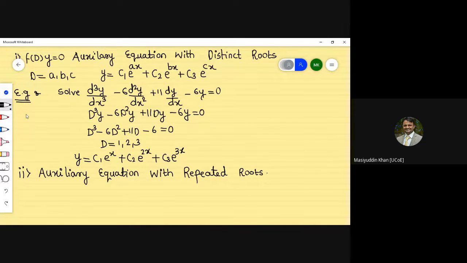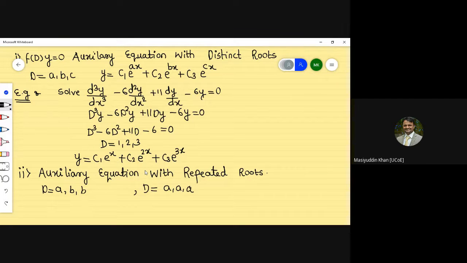Repeated roots means what? D is equal to A, B, C is distinct. It might be D is equal to A, B, B, or A, C, A, B. Means the value must be repeated, or all the values like D is equal to A, A, A. All the values are D is equal to A. That means all the values are repeated.